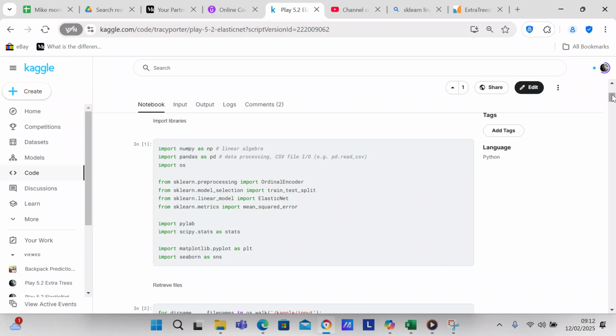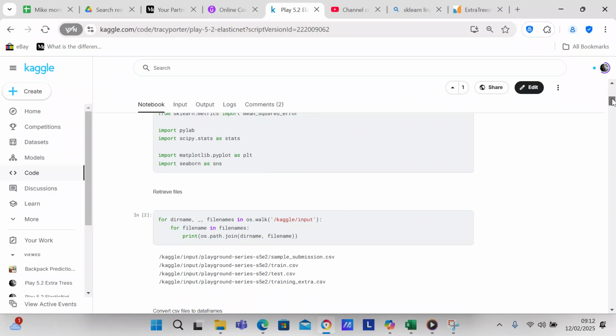We're going to import sklearn, which gives us our machine learning functionality. We're going to import PyLab, which is a library that's going to help us look at a goodness of fit model. And then we're going to import SciPy to create a QQ plot. We're going to import Matplotlib to visualize the data, and Seaborn to also visualize the data.